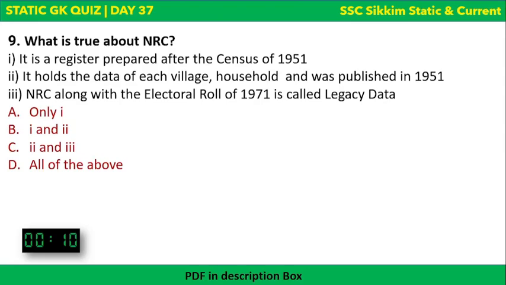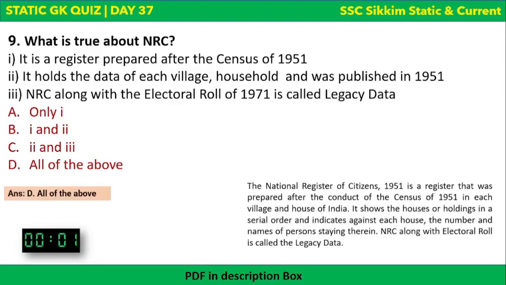Next question. What is true about NRC? It is a register prepared after the census of 1951. It holds the data of each village household and was published in 1951. NRC along with the electoral roll of 1971 is called legacy data. You need to say which of these points are correct. If only one is correct, 1 and 2 are correct, 2 and 3 are correct, or all of the above are correct. The correct answer to this question is all of the above.